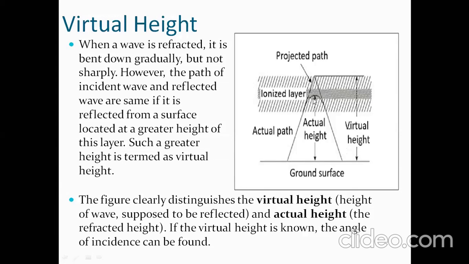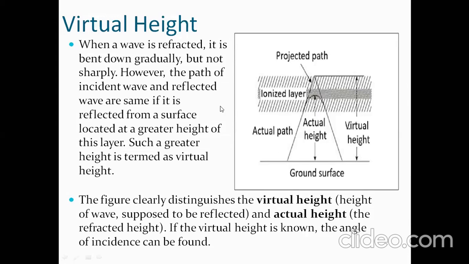But its actual height is only till here, from here to here. This is the transmitting antenna, this is the receiving antenna, and this is the ground surface. So this is the actual path, and this is the virtual path, the projected path. Okay, this is the ionized layer. Did you understand what virtual height is?